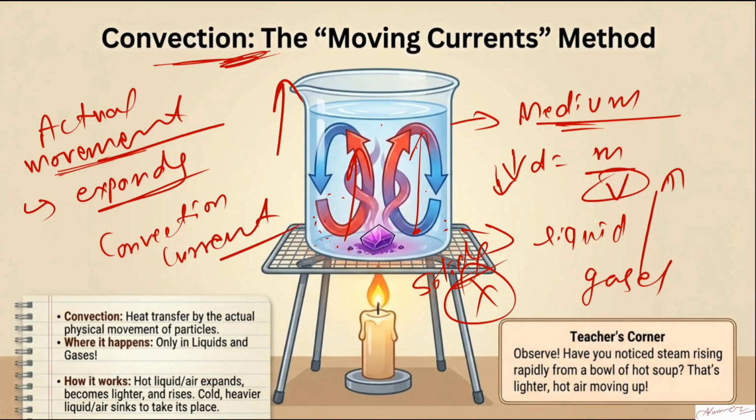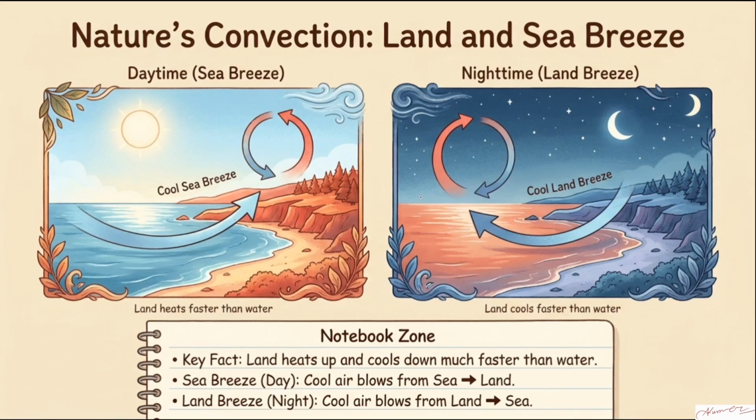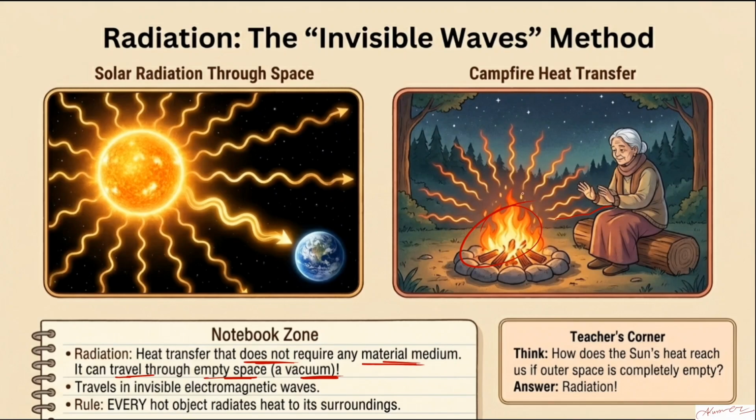And conduction can go in any direction. Not in any direction, basically. It will flow from the region of high temperature to low temperature. Talking about radiation, it can go in all directions. It is free to move in all directions, and it does not require any medium. If a medium is there, it's not like it will not move, but that's a plus point for it, that it does not require any medium.